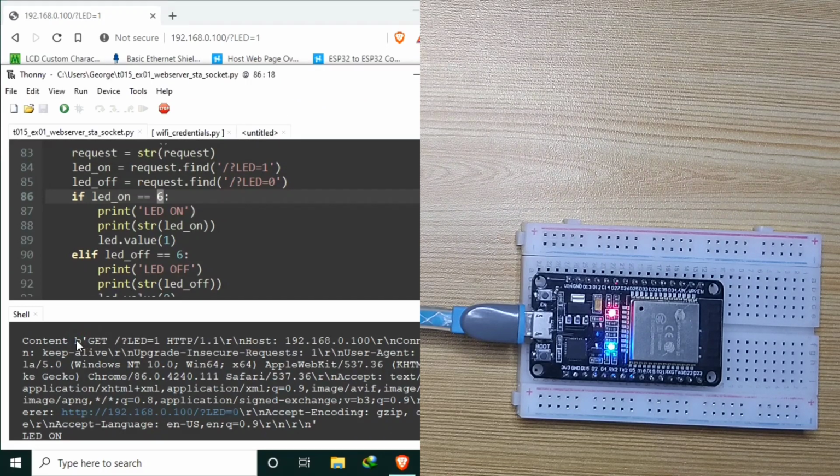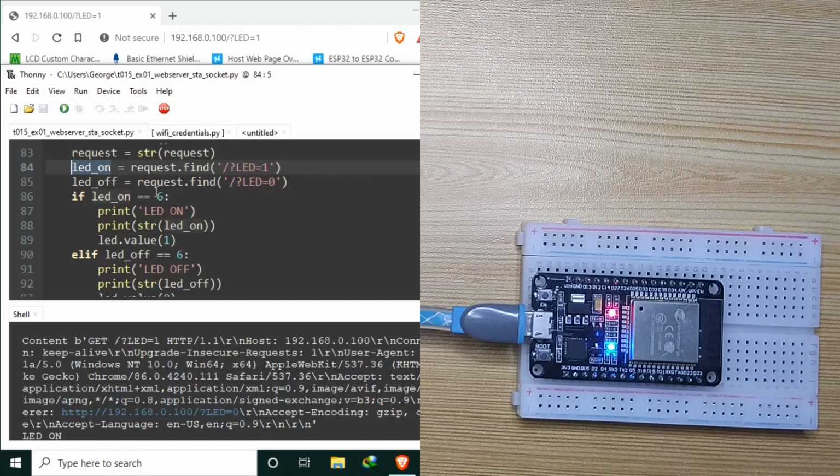From here, that is 0, 1, 2, 3, 4, 5. Then this is the 6, which is here. So if LED is equal 1, then LED on will become 6, else others.